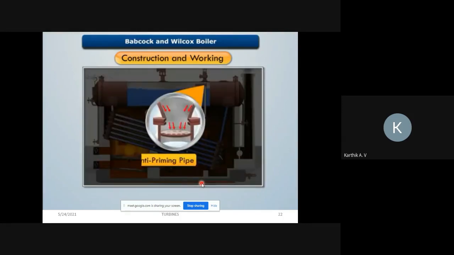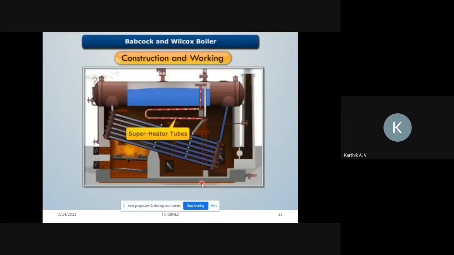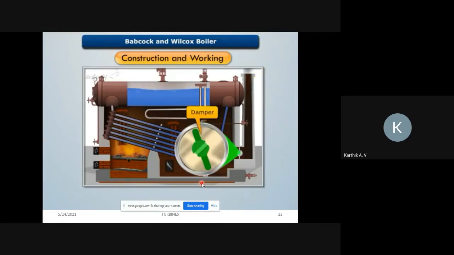Here, an anti-priming pipe is provided to separate water from the steam, and dry steam is then supplied to the superheater tubes. This converts the saturated steam into superheated steam, which can be taken out from the steam stop valve. Ash produced by the burning of fuel is collected in the ash pit, while the smoke is allowed to escape into the atmosphere through a chimney. A damper is installed before the chimney to regulate the air supply into the firebox.